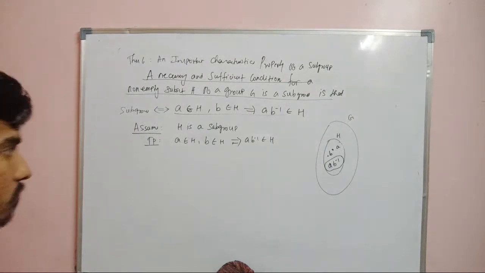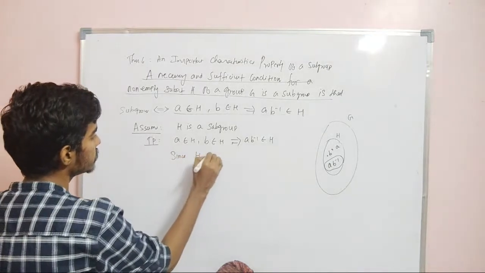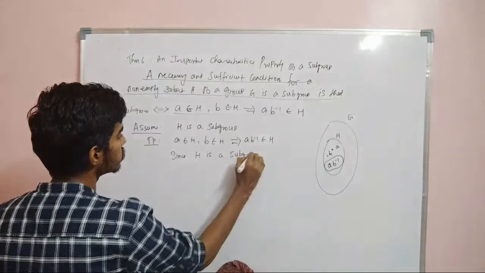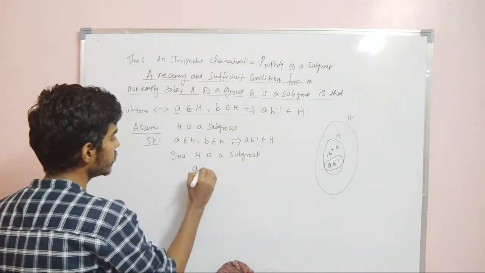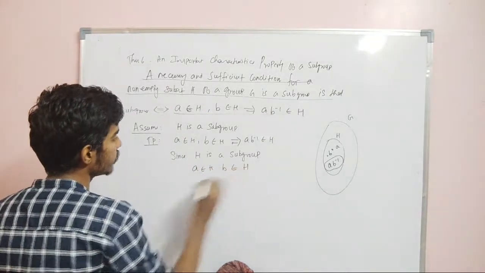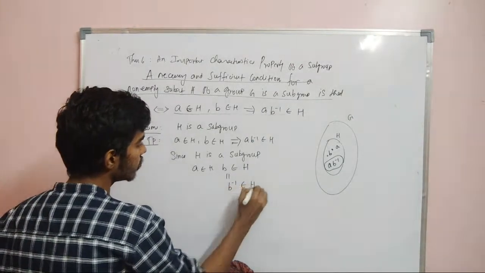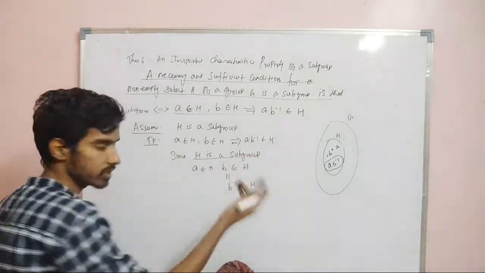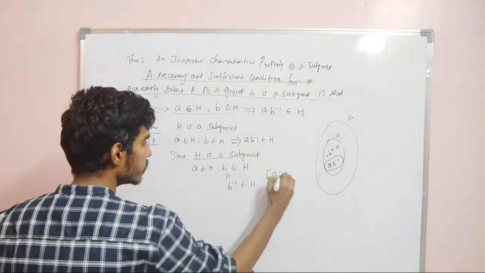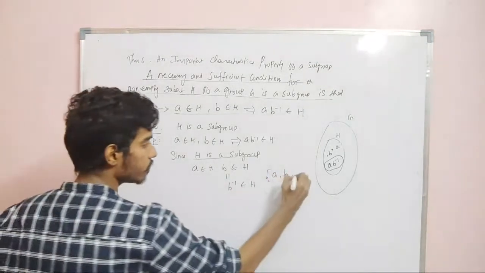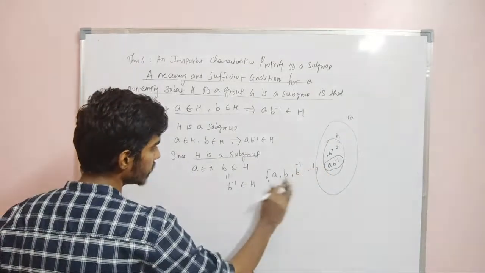Now H is a subgroup. So since H is a subgroup, I'm going to take two elements. Let us take A belongs to H, B belongs to H. Now what can I say about B inverse? B inverse belongs to H, because H is a subgroup, so the inverse has to be in that group. Now we have taken A and B in H, and we have proved that B inverse is also in H.